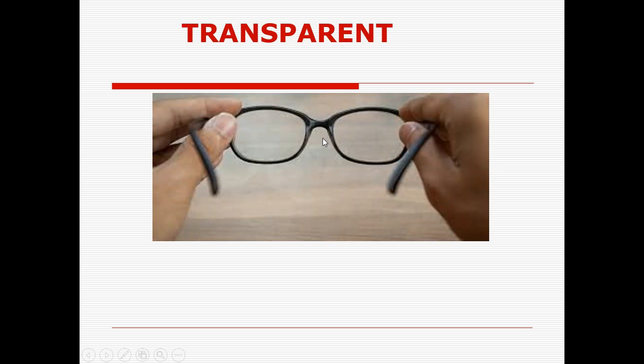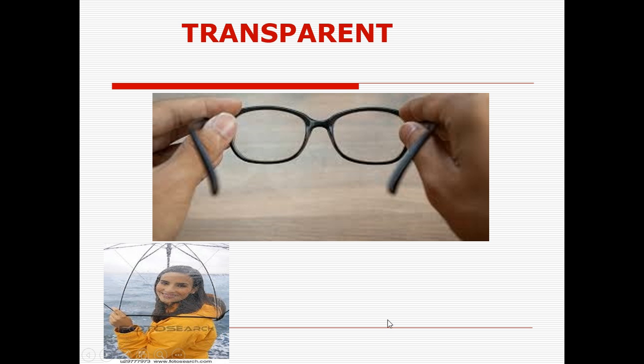Next is transparent. I'll show you some more pictures of transparent materials. Transparent materials allow complete light to pass through them. For example here, eyeglasses, right? So eyeglasses are an example of transparent material. Next one, I'll show you. See here, she is holding an umbrella. The umbrella is like a thin plastic. You can see the clear image, right?